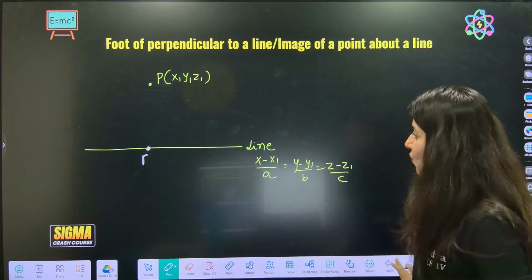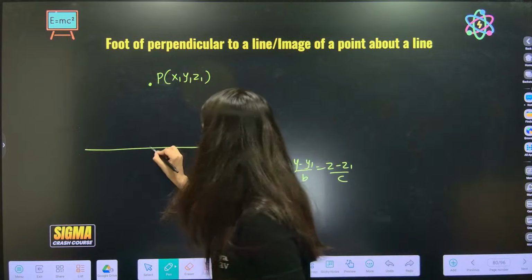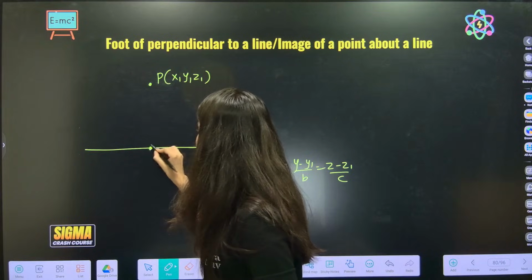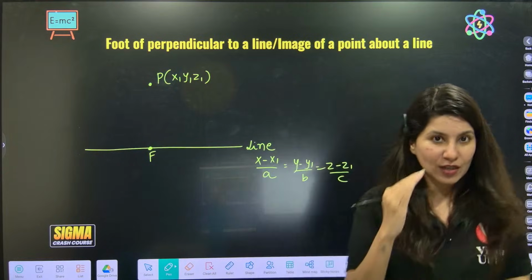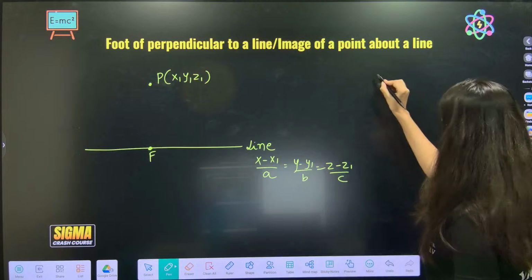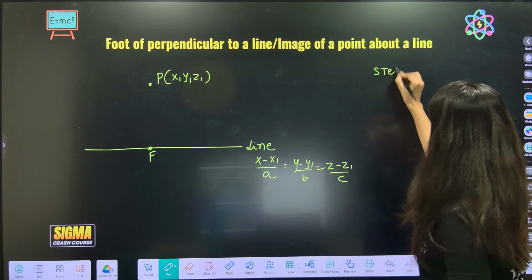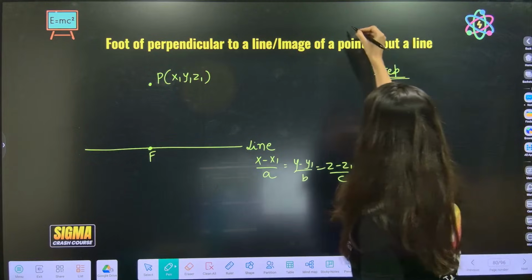If you follow those fixed steps, trust me, you will get sure 4 marks in JEE Main 2026. Are you ready for that algorithm? Step by step, because this question will be there in JEE Main 2026.